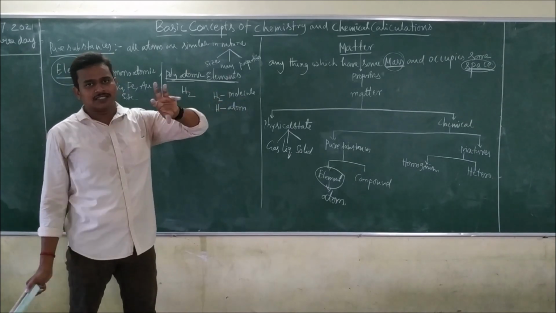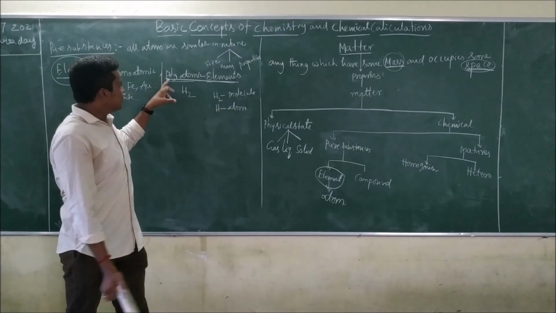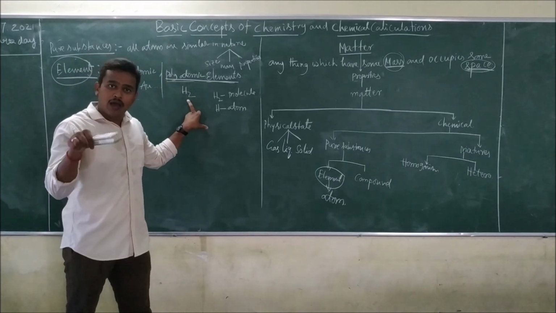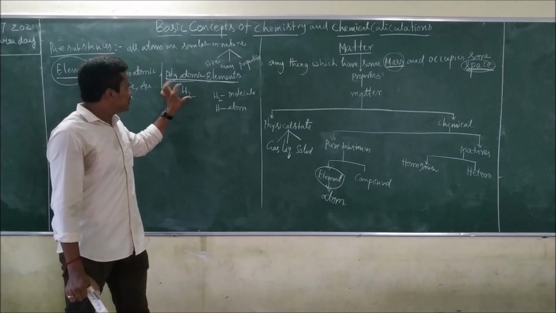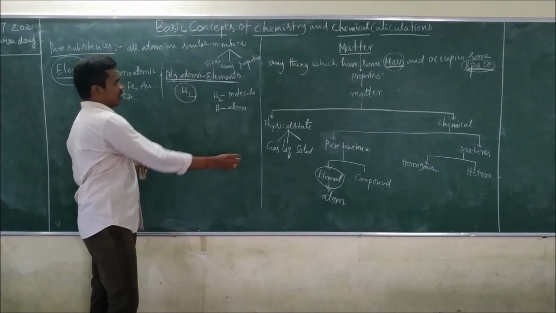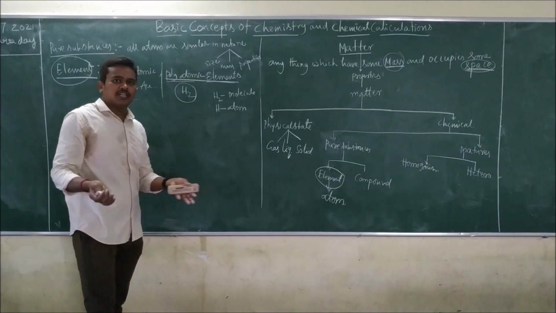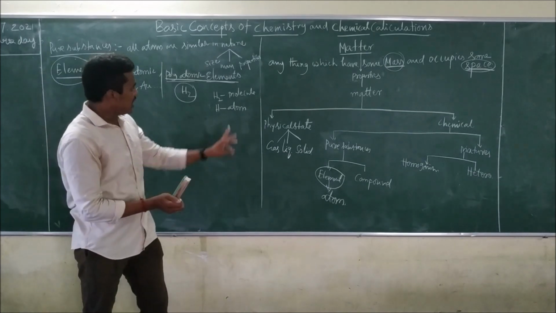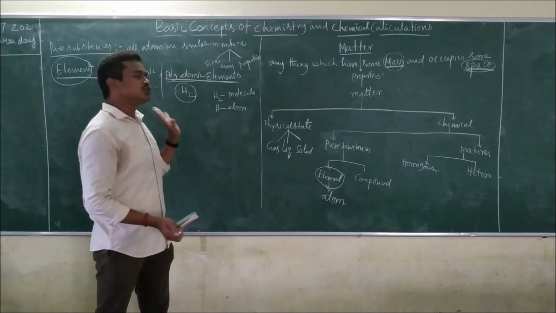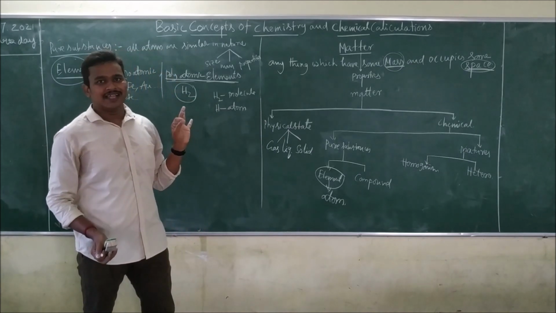In few cases, what happens? Hydrogen is available itself in H2 format. At that time this H2 is called as element. H2 element, which is available naturally. H is not available. Keep in mind. H is not available and H2 is available. That is what?